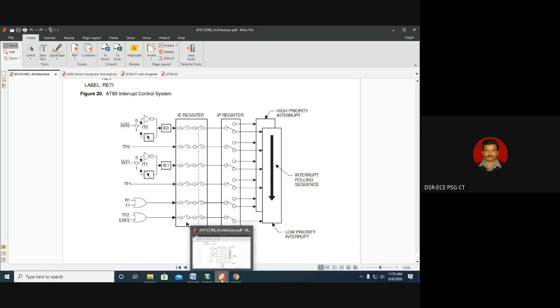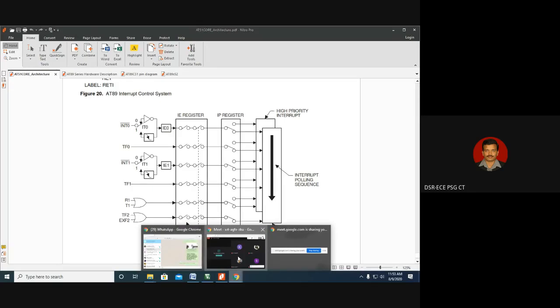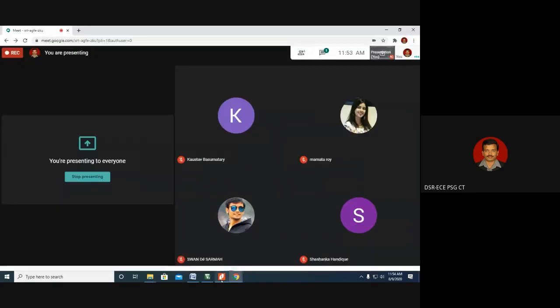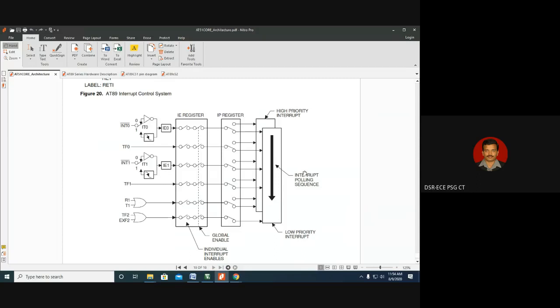Interrupt means disturbance. Am I right or not? What do you mean by interrupt? Interrupt means disturbance. Is disturbance necessary? The question that comes to our mind is, is disturbance necessary? The answer is yes, as well as the answer is no. So very simple. We are talking about interrupts. If so, the answer is yes, interrupt is necessary in some cases. Interrupt is not necessary in some cases. So we have to identify when the interrupt is needed and when the interrupt is not necessary.